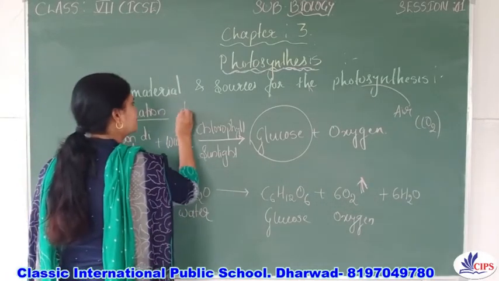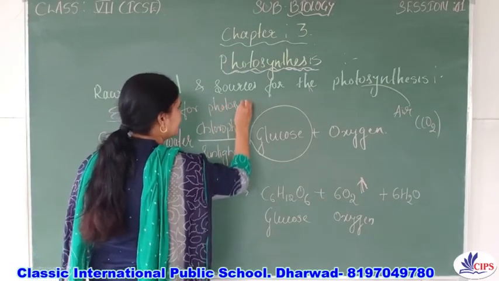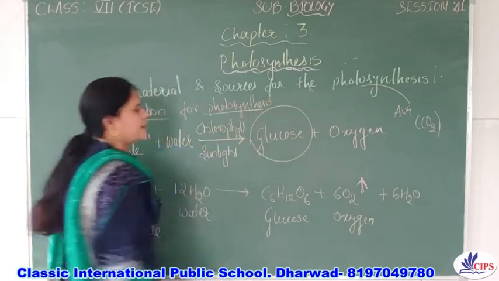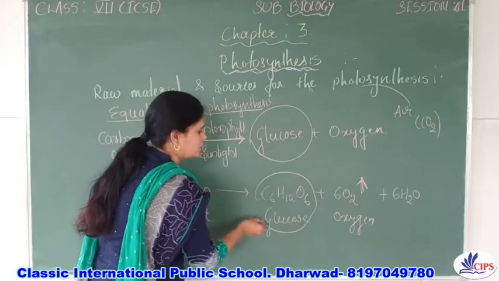This is the equation for photosynthesis. So during the photosynthesis, the food which is prepared by the plants is in the form of glucose, right?